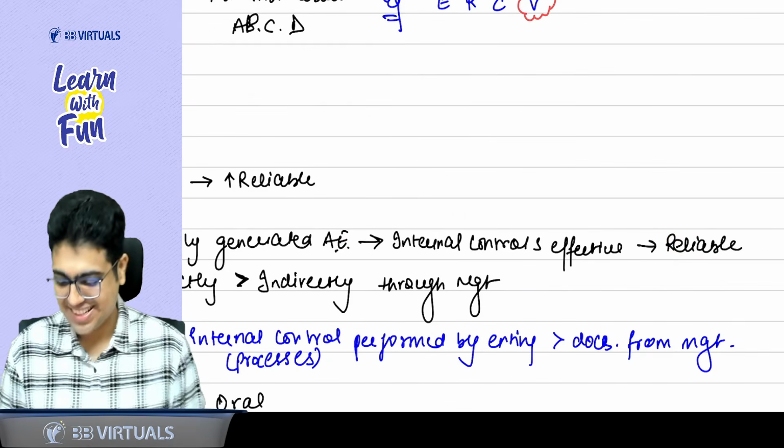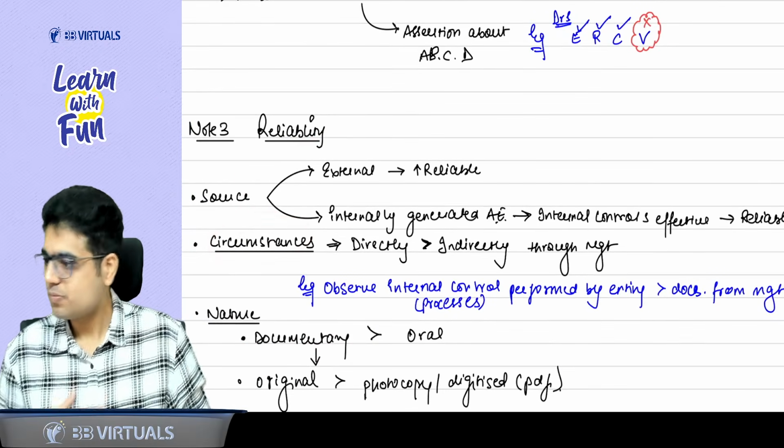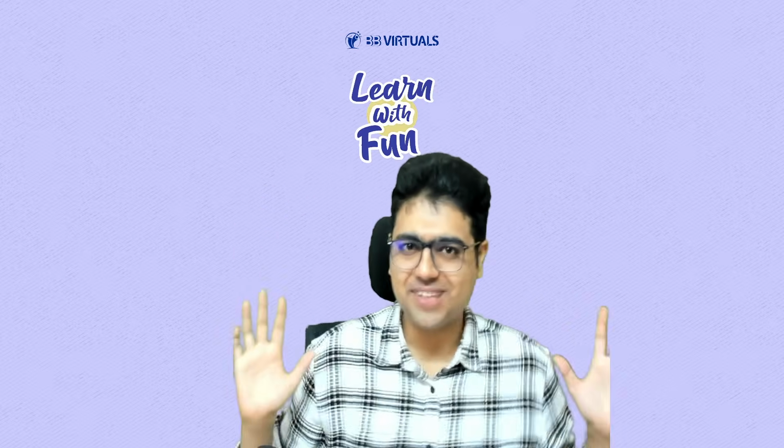Got it? Got it, sir. So this is about the source. Now talking about the circumstances. Sir, what about circumstances? I will tell you two cases. You tell me which will be more reliable.